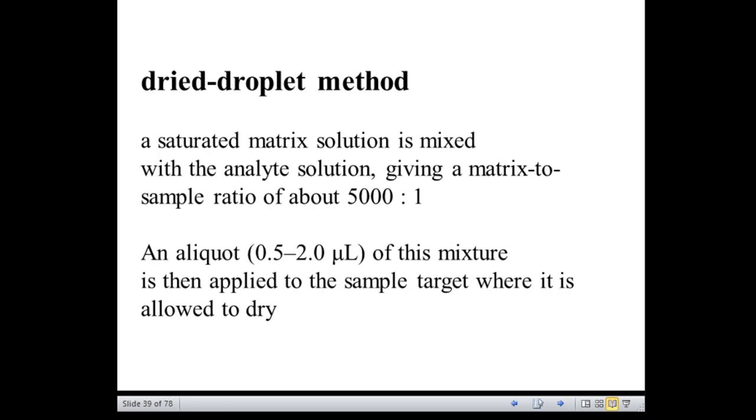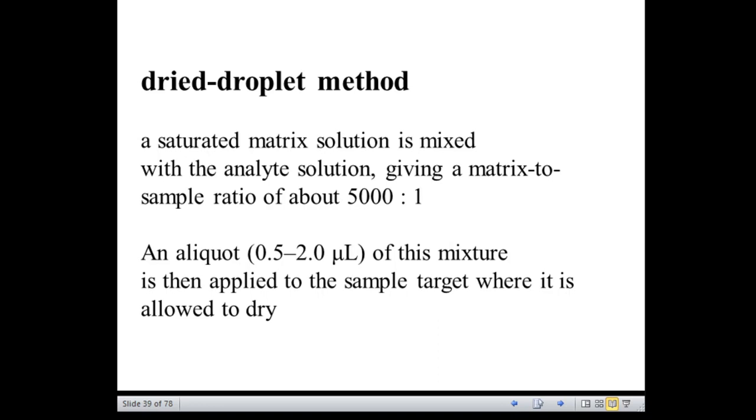So, what is done in this dried droplet method? It is a method for analyte matrix preparation. In this case, a saturated matrix solution is mixed with the analyte solution, giving a matrix to sample ratio of about 5000:1. Here 5000 refers to the matrix and the 1 refers to the analyte.